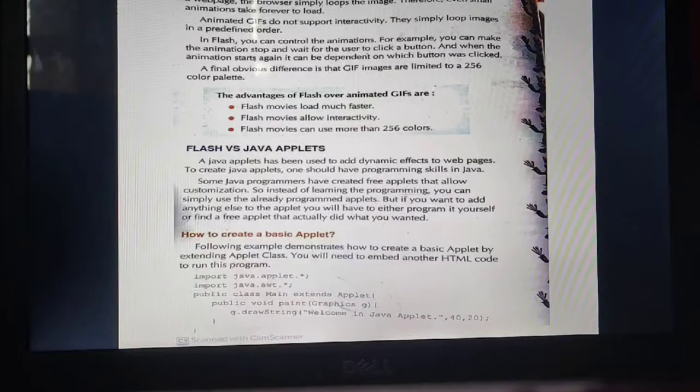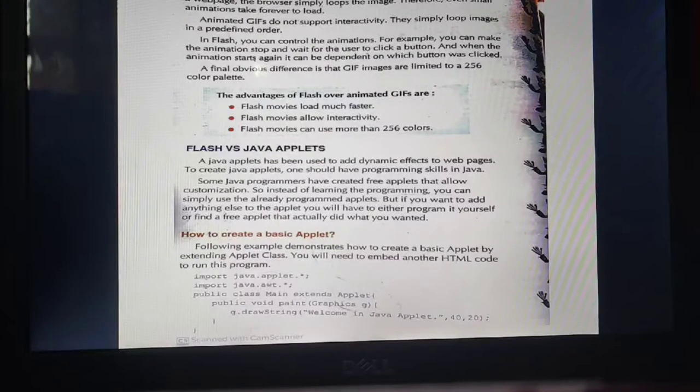The advantages of Flash over animated GIF are: first, Flash movies load much faster. In a GIF, the same image is stored 8 to 10 times, and in Flash it doesn't happen like that. Flash movies allow interactivity, which GIF does not, and Flash movies can use more than 256 colors.